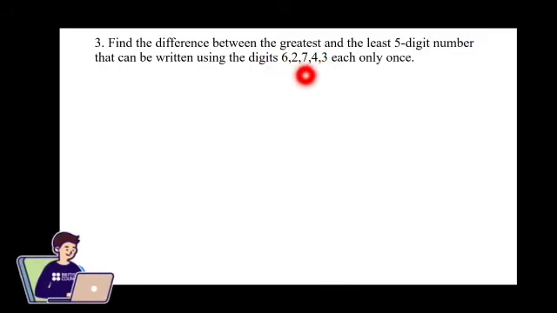The third problem is to find the difference between the greatest and the smallest 5-digit number that is given here. So the numbers given are 6, 2, 7, 4, 3. What they have asked us to do here is to find the difference between the smallest and the greatest 5-digit number. Now let's solve the problem.